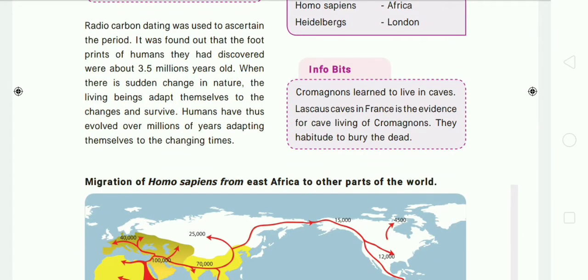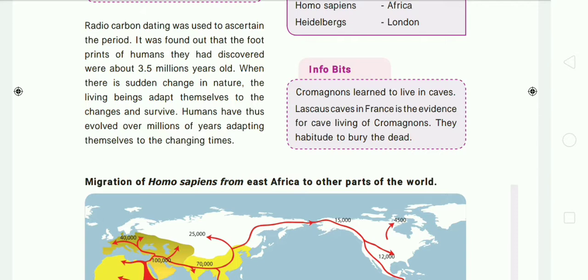Her grandma told her that radiocarbon dating was used to ascertain the period. The anthropologists had found the footprints of humans in Tanzania, and they used a method called radiocarbon dating. This method is used to find the period to which the footprint belongs. It was found that the footprints of humans they discovered were about 3.5 million years old.